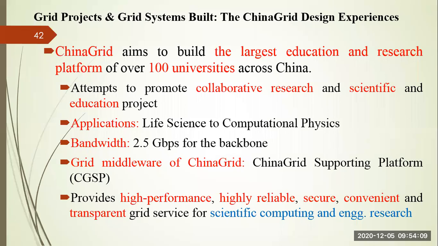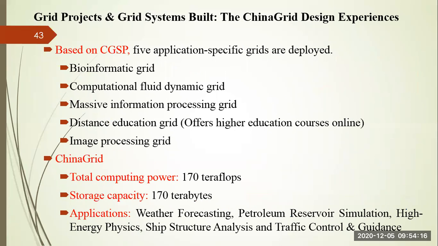Next, if you see the applications of the China Grid in various places, there are a lot of applications. There are 5 application specific grids deployed. One is bioinformatics, another is computational fluid dynamics, another is massive information processing, another is the distance education grid.